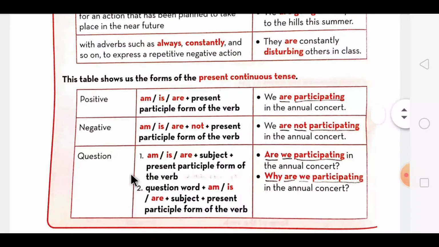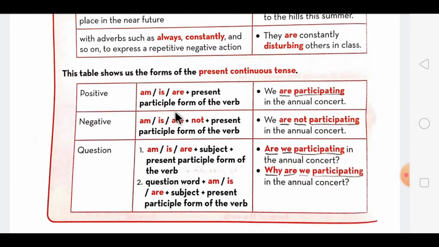And the formation of present continuous tense is, in positive, how do we form? It is am, is, and are plus the present participle form of the verb, that is, we use the ing form. As here it is mentioned, are plus ing form of participate, that is participating.